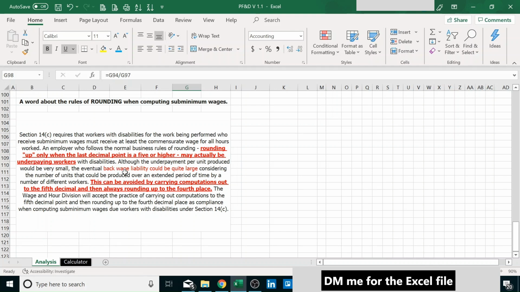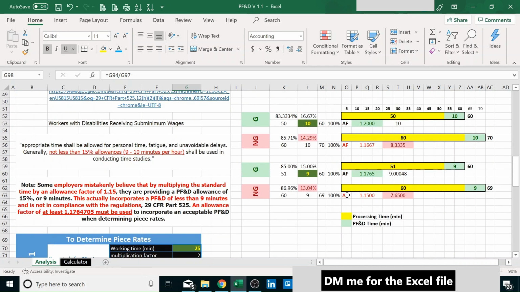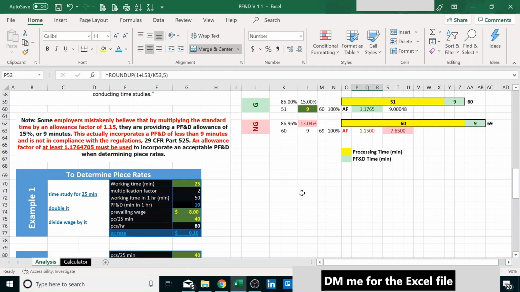And this is a back wage liability that could be quite large. So to avoid this, we need to carry computations out to the fifth decimal and then always round up to the fourth place. And that's what I do here in my examples. Round up to the fourth place. As we can see here, even in the Excel formulas.